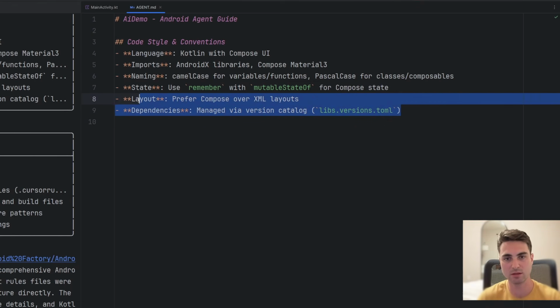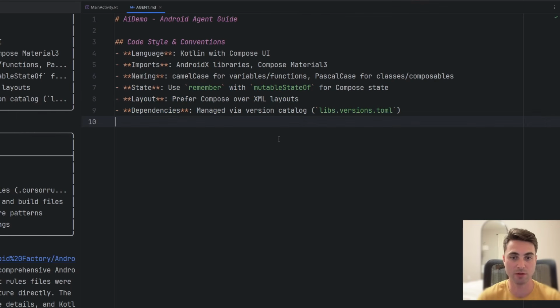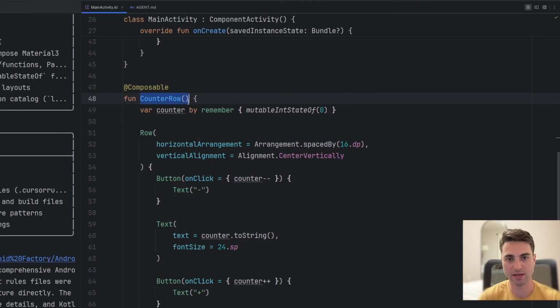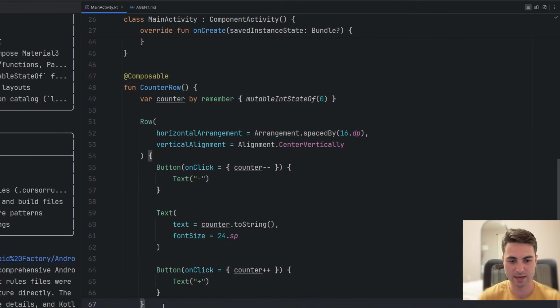So these couple sentences right here are actually pretty valuable, and these are the patterns that we want the agent to continue to follow. We don't want them to go against this or start undoing certain aspects of how we want things to be. So one thing I'm going to add in here is a little blurb on composables specifically, because if we take a look at our main activity, in the last episode we asked it to create this counter row composable, but it never created a preview for it. It just created it.